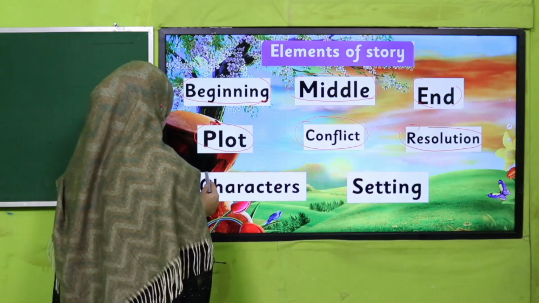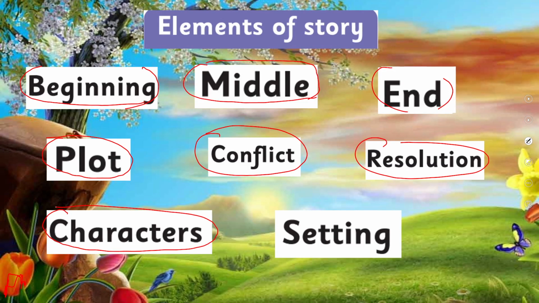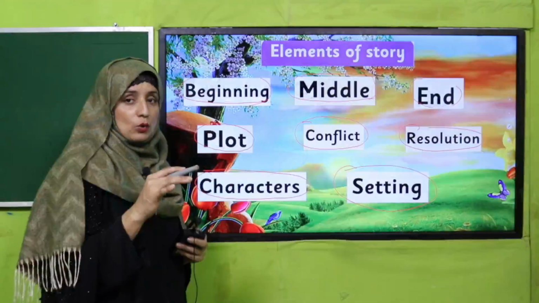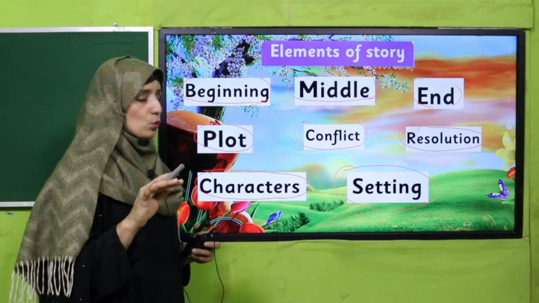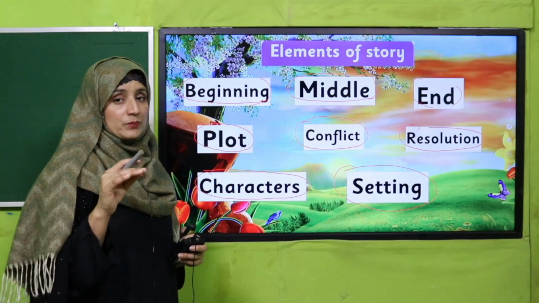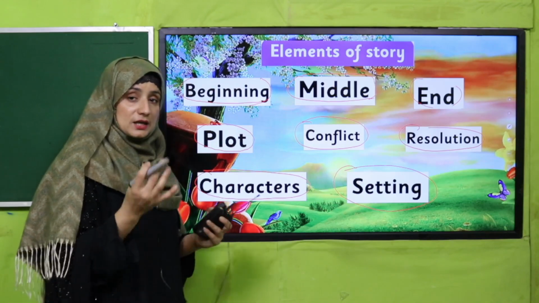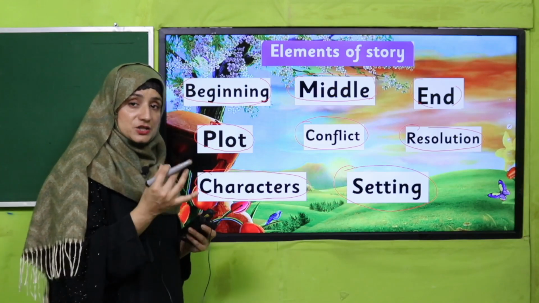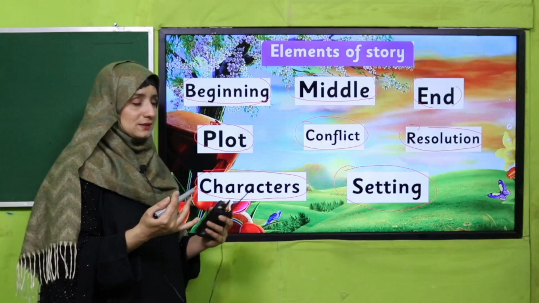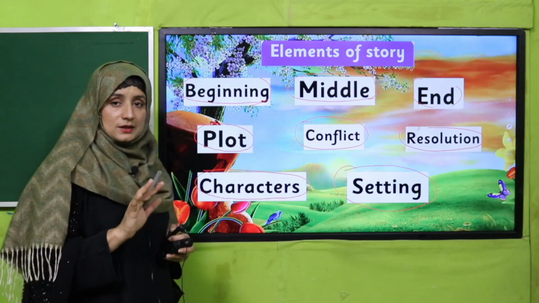And characters means who the characters of the story are. It can be a human being and it can be an animal, okay, my dear students, they can be the characters of a story. And setting, setting means where the story took place, okay? Where the story took place means what was the place of the story, in the jungle, in a cave, on a tree, what was the place. This is called setting. Have you got that?